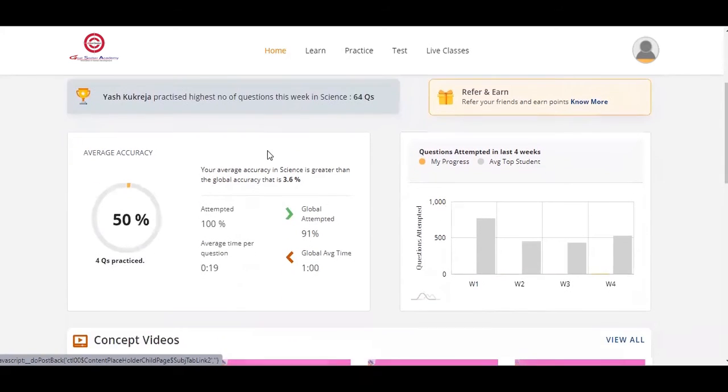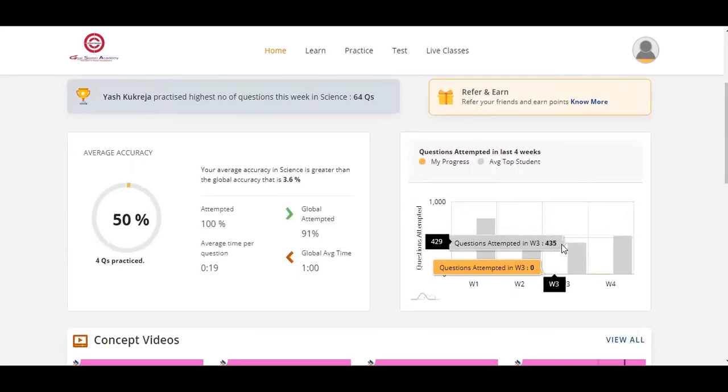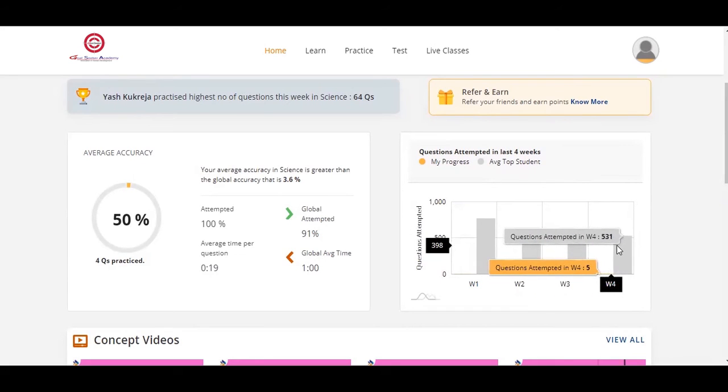If you scroll down, you will get a bar chart. Here, how many questions an average top student should practice on a weekly basis is set. Now you have to practice more questions than the average top students. So this is like your competitor as well as your motivator.